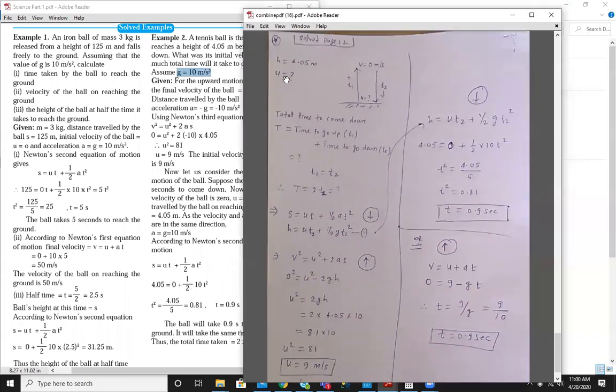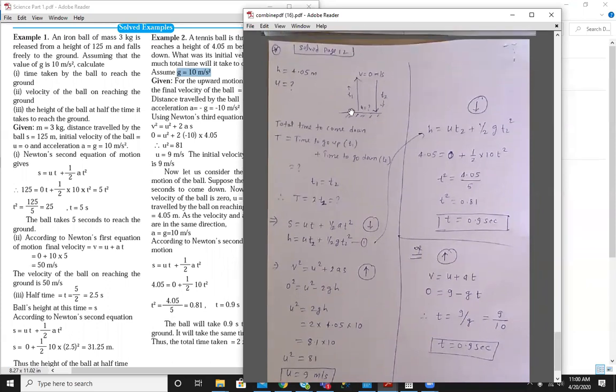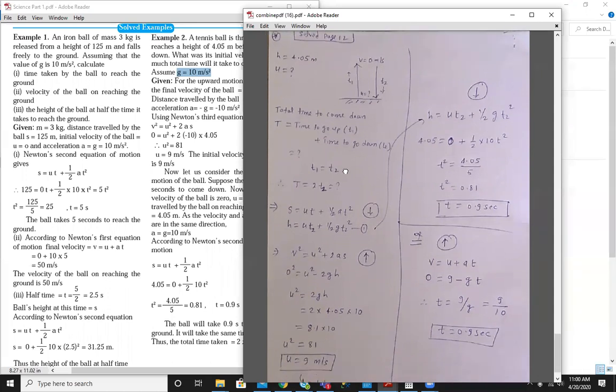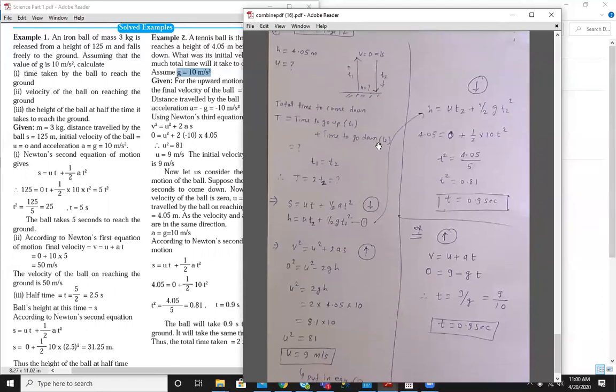So height is given, and we have to find our initial velocity u. Always remember, whenever an object is thrown up and after covering some height it comes down, the time to go up and the time to go down are both the same. So here, to find the total time, just find out the time to go down and multiply it by 2. So let's consider the downward motion, and use the kinematical equation for displacement.